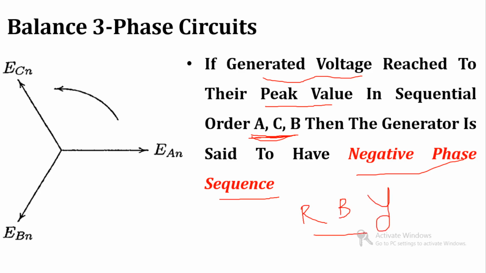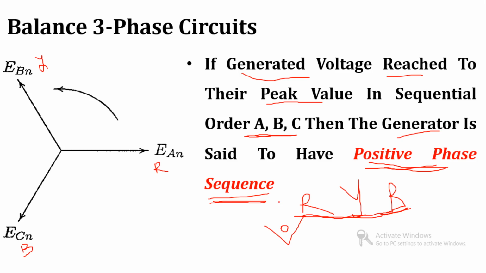Clear? So we use R for A, B for C and Y for B. So this sequence is RBY, and it is known as negative phase sequence. Clear? So there are two types of phase sequence.